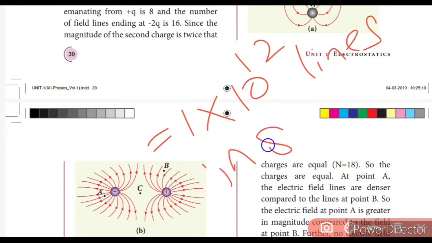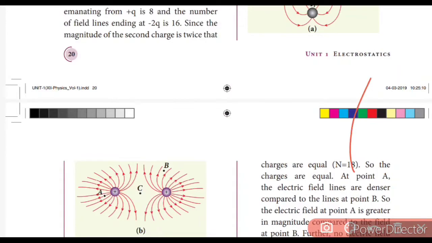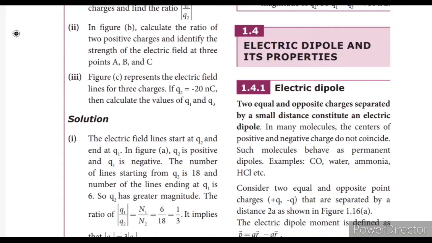In 8.85 coulomb of charge, okay. So next thing, electric dipole. Two equal and opposite charges separated by a small distance constitute an electric dipole.